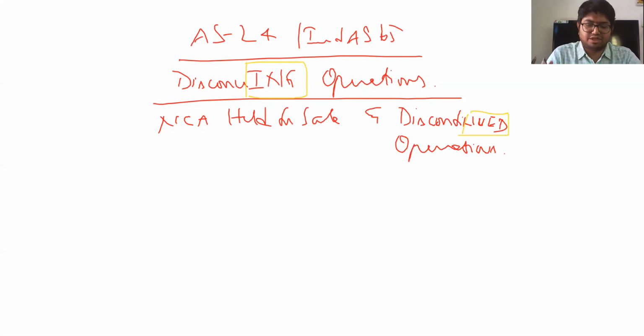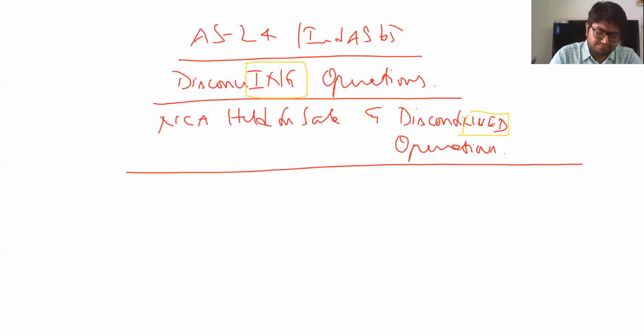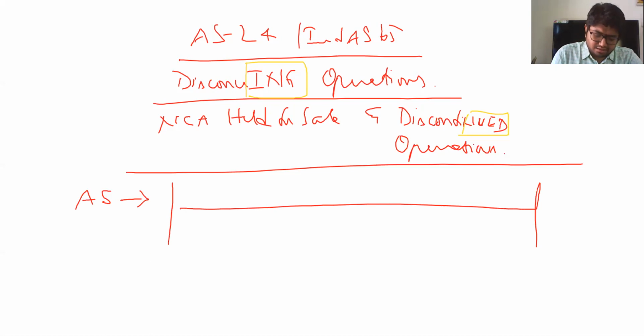Why are these words so different? Is there any implication out of it? Of course, yes. I'll first tell you about AS 24, then we will talk about Ind AS. Now, AS 24, I'll give you an example. From 2015 to 2020, I have 5 lines of businesses, 5 lines of operations.